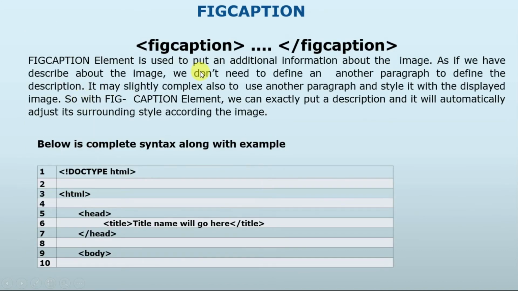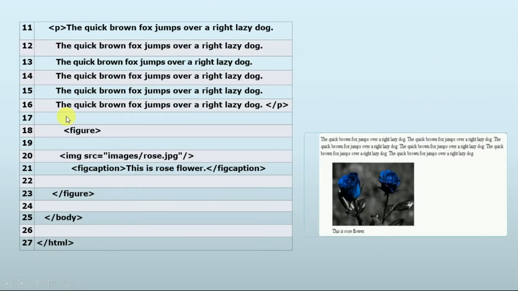Then we have figure caption. As I mentioned, figure caption is a special element that is used to define the figure, so that can be done with the help of figure caption. So we will see it in an example. So there is a paragraph figure, here is the image source, that image we want to represent, and figure caption, this is a rose flower we want to represent, or we want to give detail about that figure. So this is a rose flower that can be given with the help of figure caption.